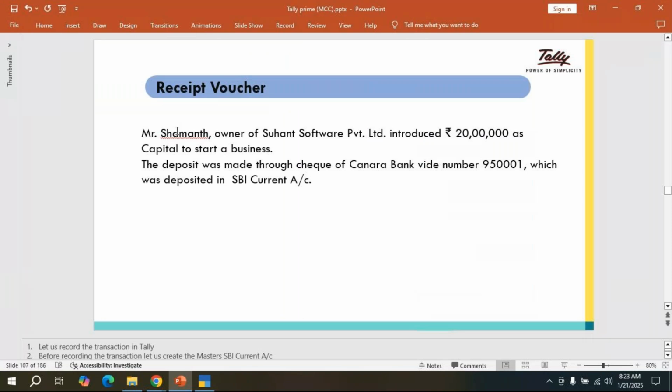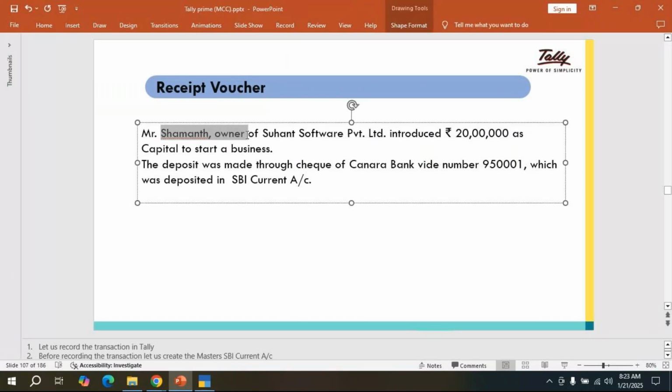I'm going to change. So our Satya Dealers, our company.